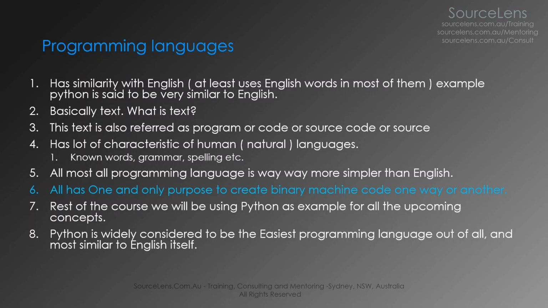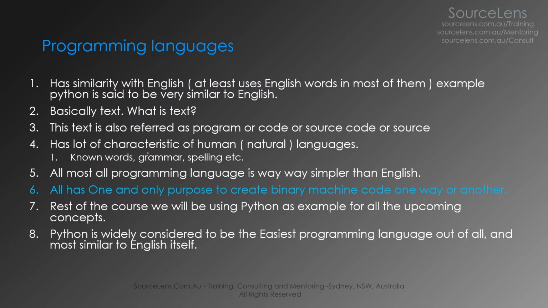Basically text. So what is text? What you are reading on the screen right now is text. Anything human readable is potentially text. A newspaper, anything is text. We will see a lot of text in this course. This particular type of text, which is a program, is also called code, source code, or source. So these are different jargons I'm introducing if you're not familiar. We will keep hearing more and more jargon as you progress through this course.